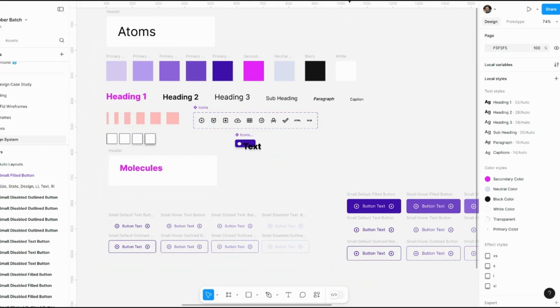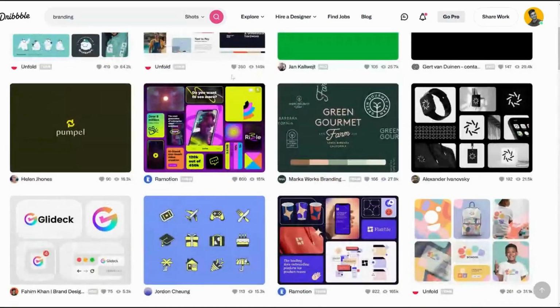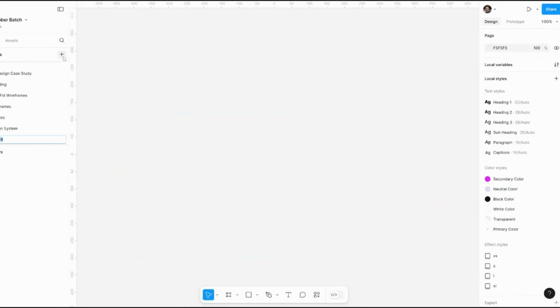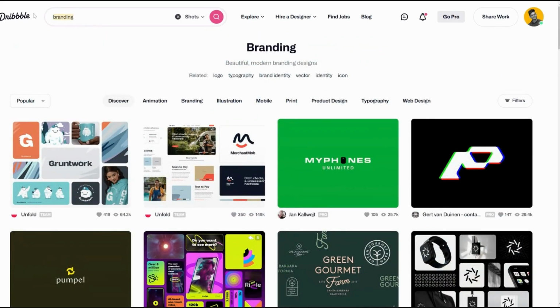What I usually do is go to websites like Dribbble or Behance, and from there I try to create a mood board. Let me create a page here called mood board, and go back to Behance. Let's say I am creating a social media messaging application, so I search for that.